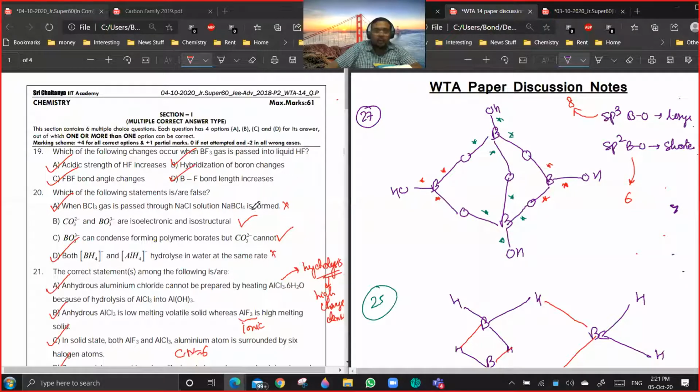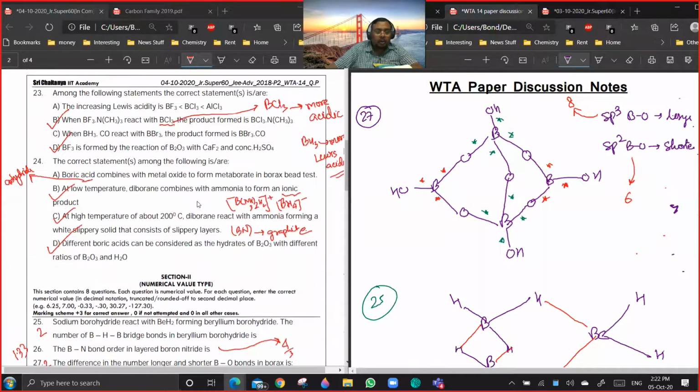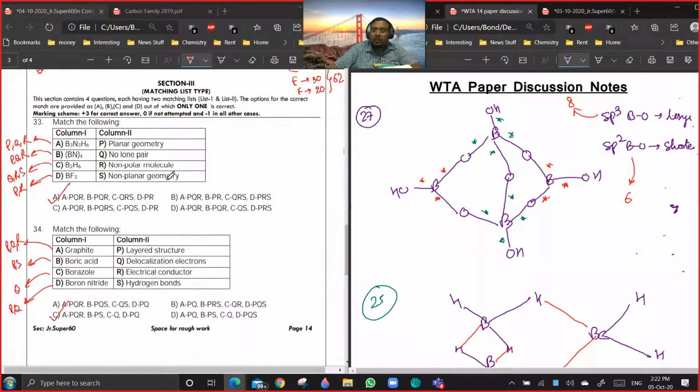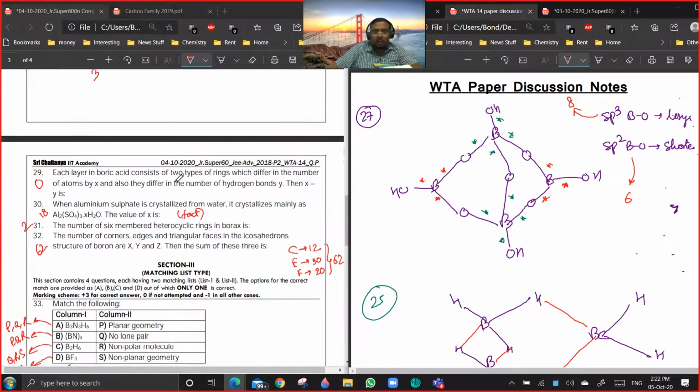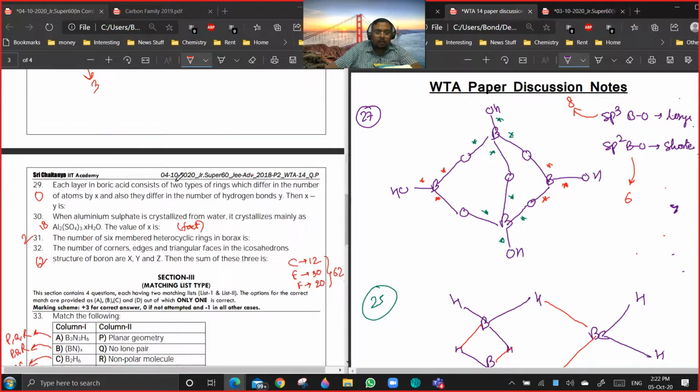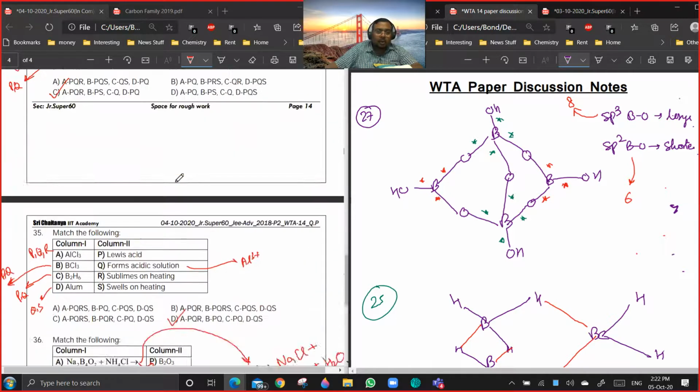Okay, so now we are going to start the paper discussion for WTF 14. This is an advanced paper which is based on the topic group 13, which is the boron family. And this whole paper consists of section 1, which is multi-correct, and then you have section 2, which is numerical value type. And ultimately section 3 is there, which is a matching list type. Okay. So let us discuss this paper one by one. So let us start with the matching list first.